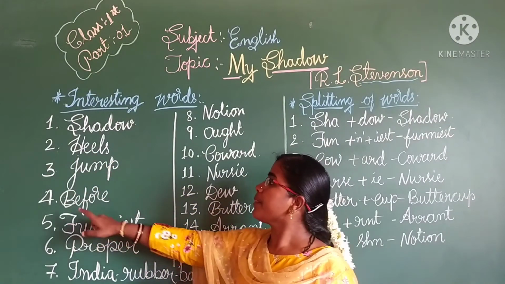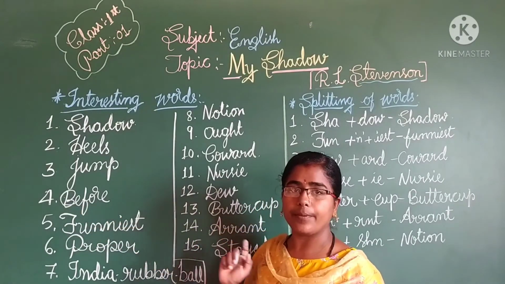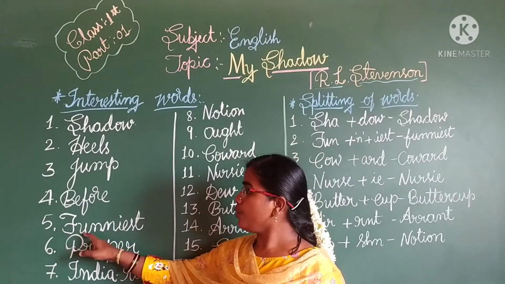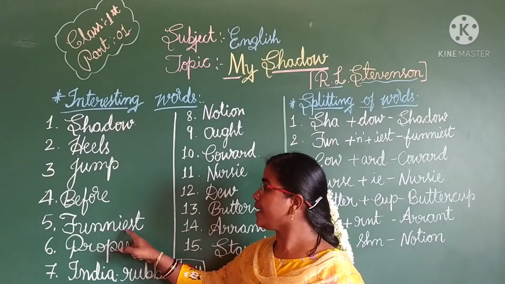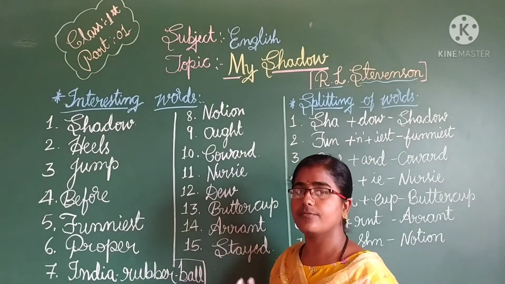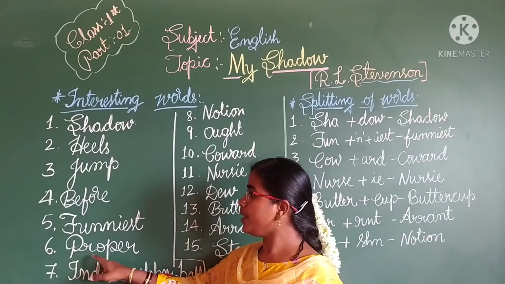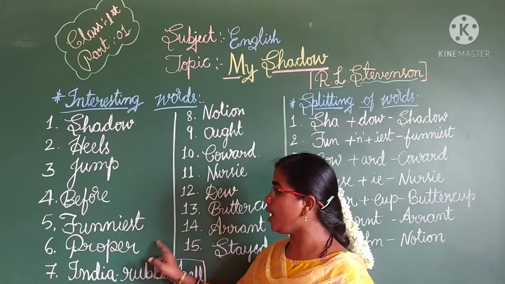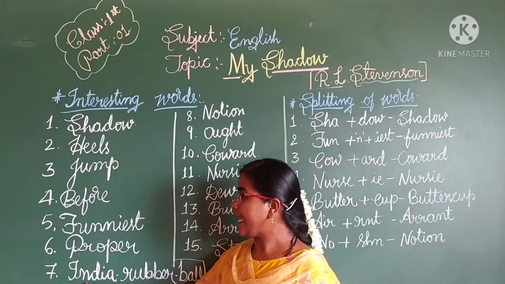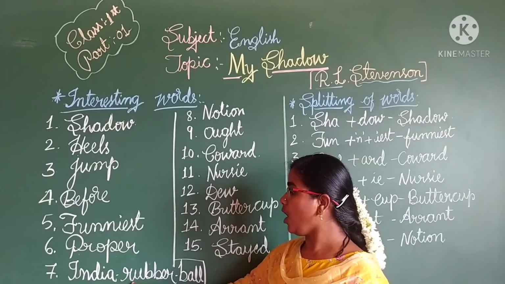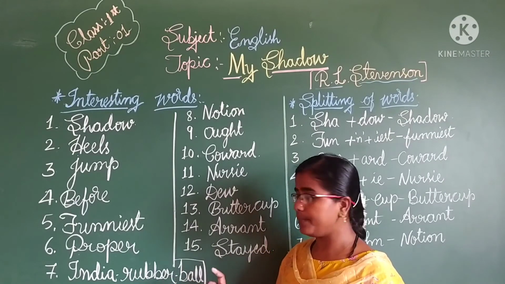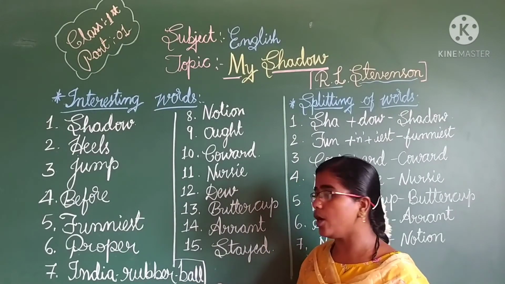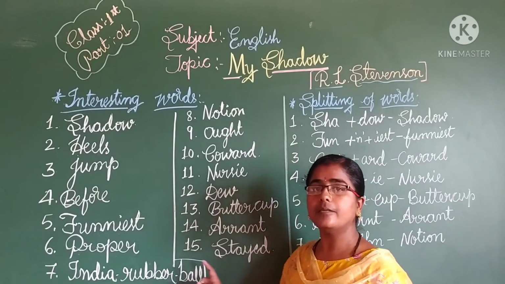J-U-M-P, jump. B-E-F-O-R-E, before. F-U-N-N-I-E-S-T, funniest. P-R-O-P-E-R, proper. I-N-D-I-A, India. R-U-B-B-E-R, rubber. B-A-L-L, ball.